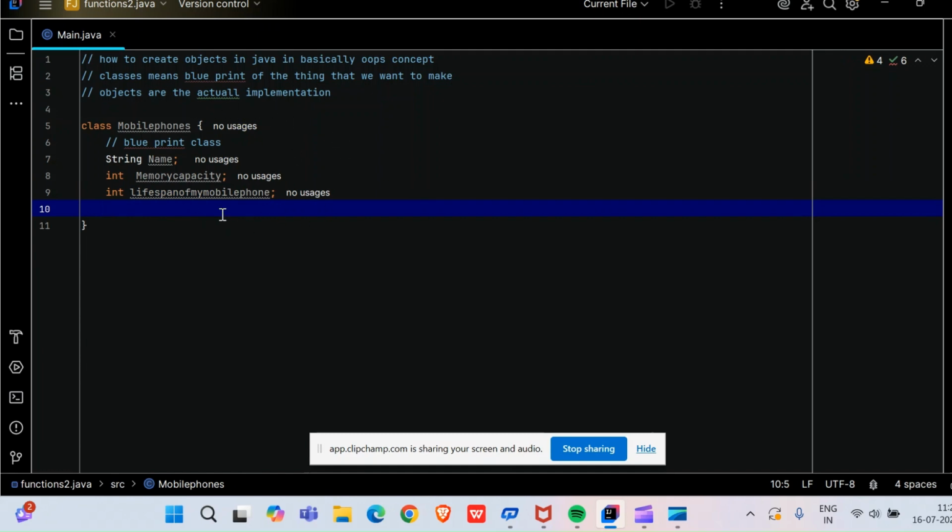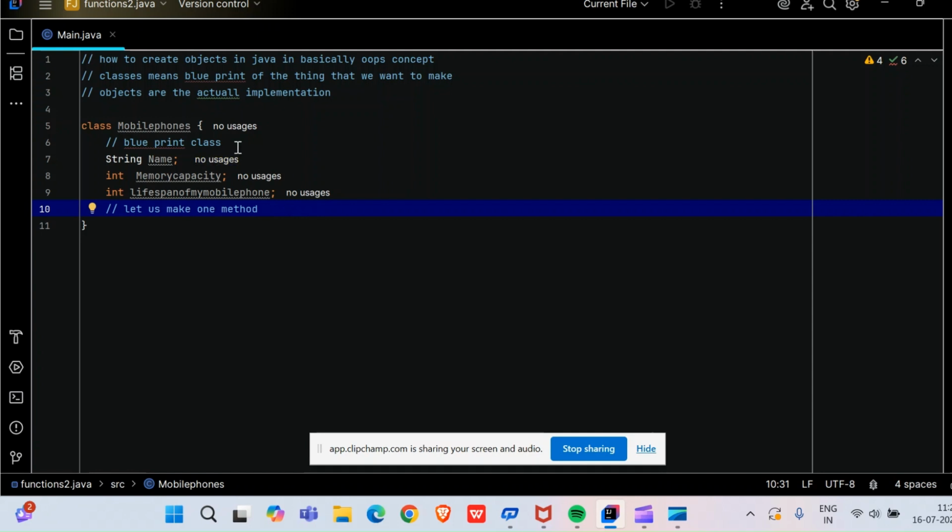Now let us make one method. What is a method? A method is basically a block of code that will perform a certain kind of task for me. So why these birds are angry, I also don't know.